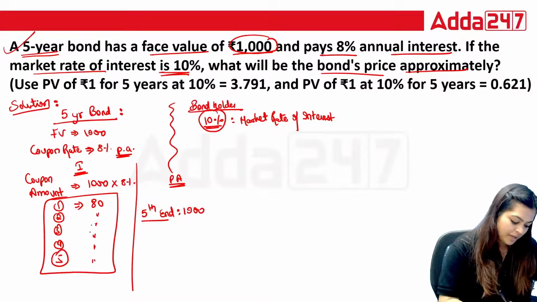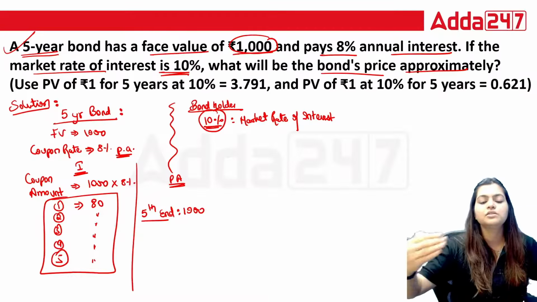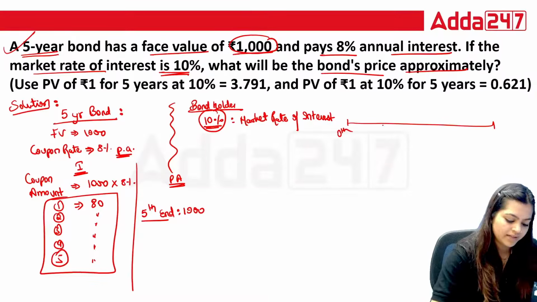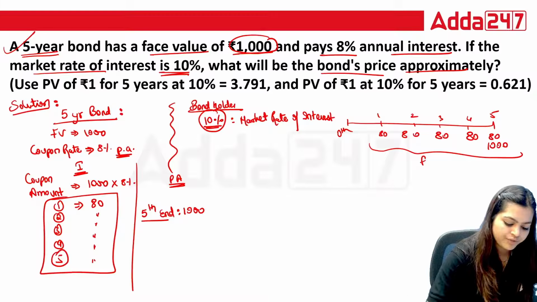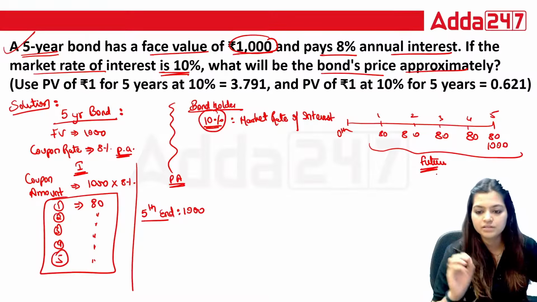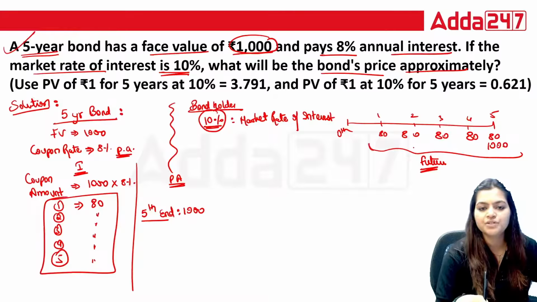So these amounts that I have just calculated belong to the future. Okay, today is my 0 time period, and these amounts, 80, first, second, third, fourth and fifth, this 80, 80, 80, 80 and 1000, are from the future. I have not purchased this bond yet. I am just valuing whether to purchase it or not.